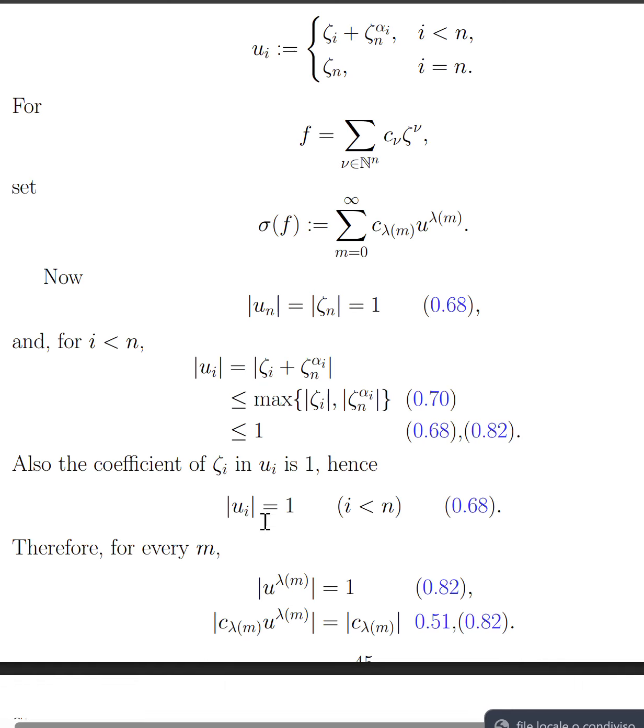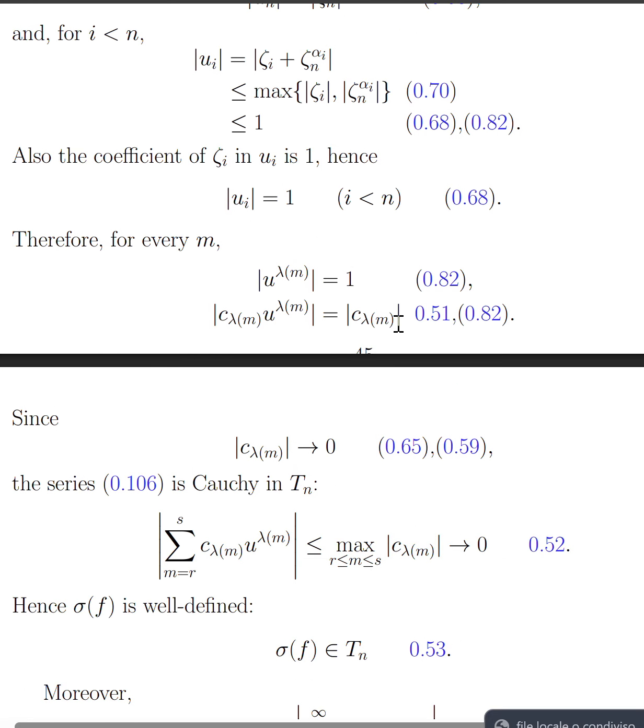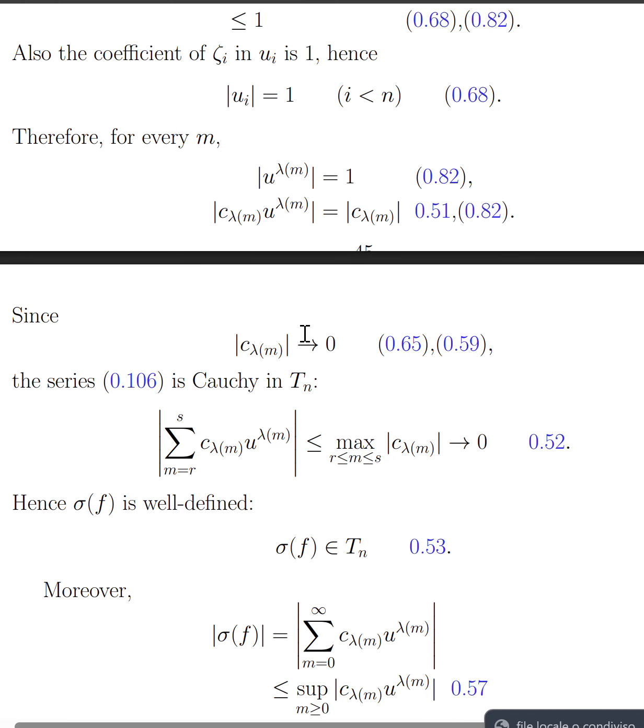Norm of the substituted monomials. Now the proof considers any monomial built from these new generators. Since each generator has norm 1, and the norm is multiplicative, the whole monomial also has norm 1. Then the proof multiplies by the original coefficient and concludes that the norm of the whole term is exactly the norm of the coefficient. Substituted terms are controlled exactly by the original coefficients. That is what allows the convergence argument to go through.